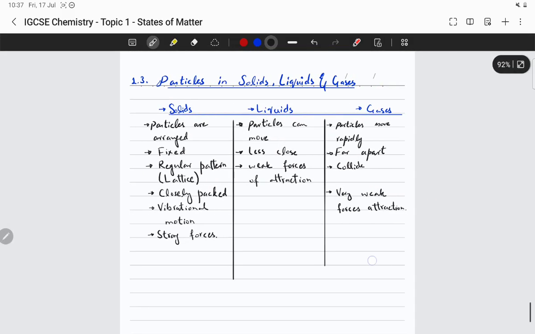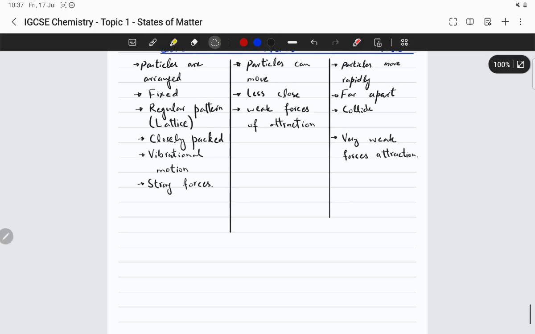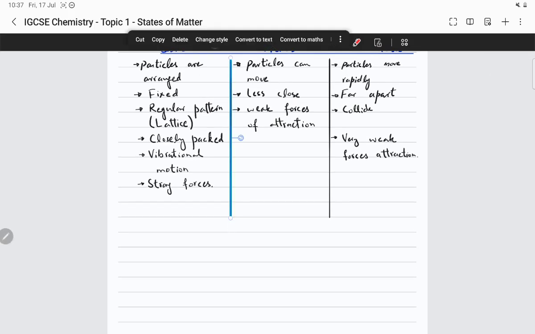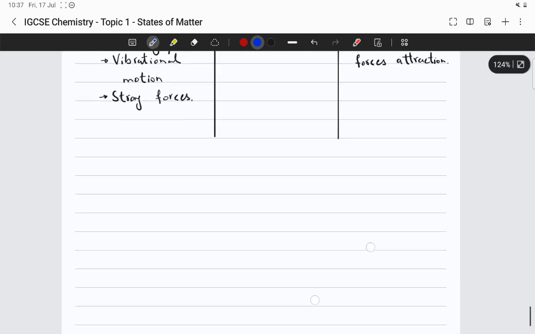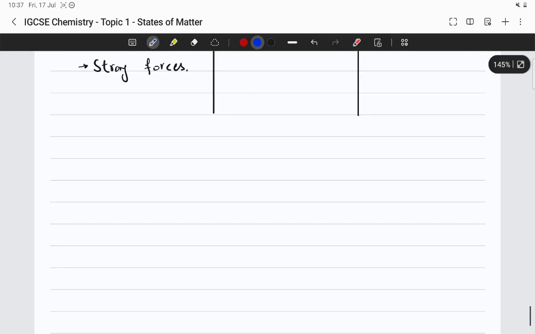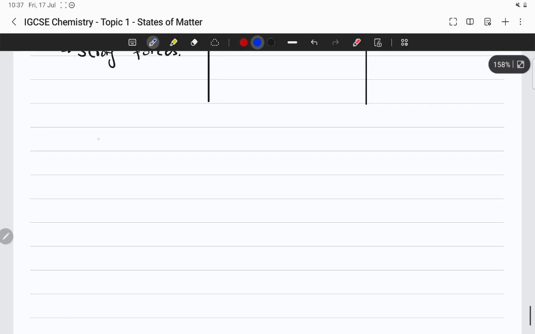Okay, so that's the major difference. Now, how does the packing change when a solid melts? What happens is that in solids, the particles are packed together. I drew that. Let's say this is a solid: the particles are closely packed together, like that.